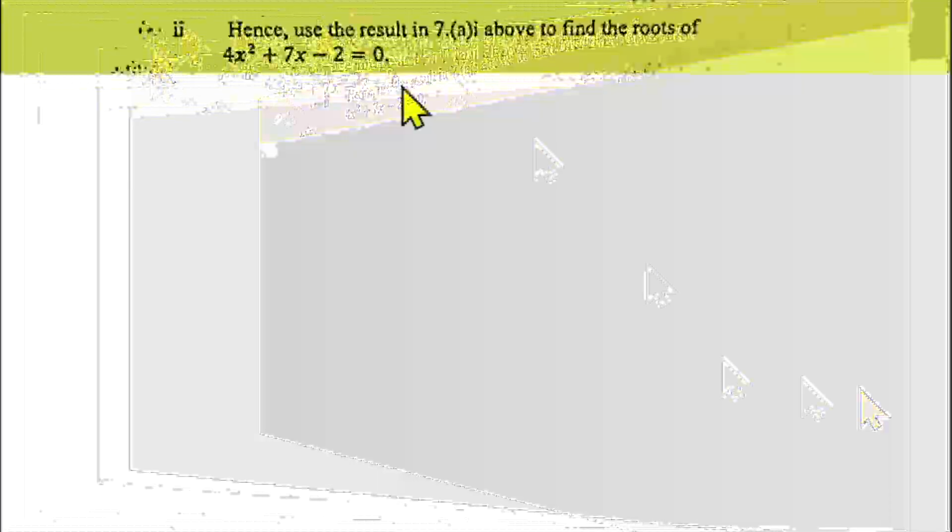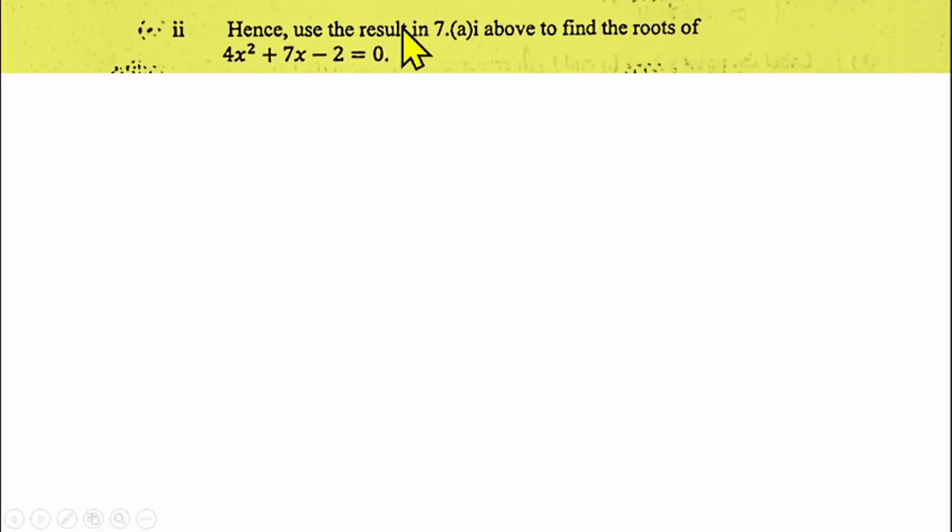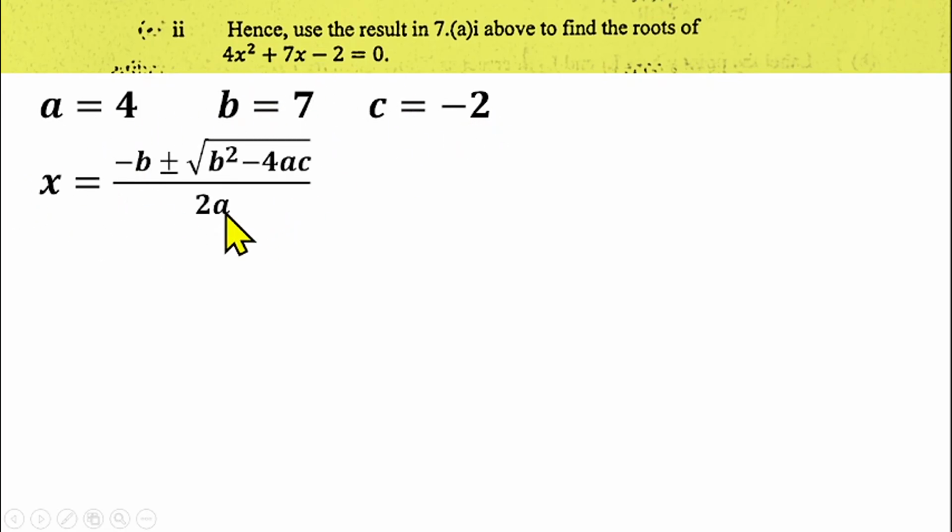So the next question, we have to use that formula that we got to find the root of this quadratic equation. So our a is going to be 4, our b is 7, our c is minus 2. If you remember the formula that we derived recently, we have this. So you can now substitute that into this formula.